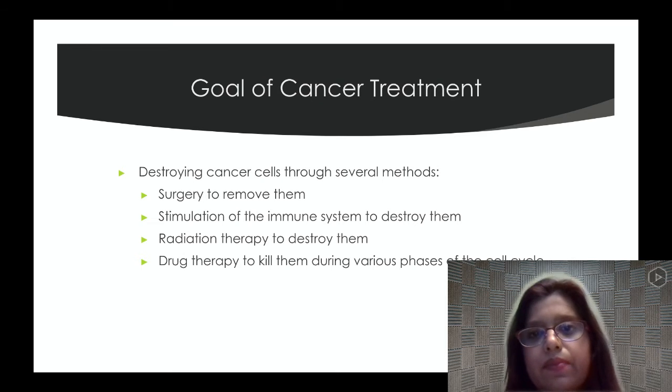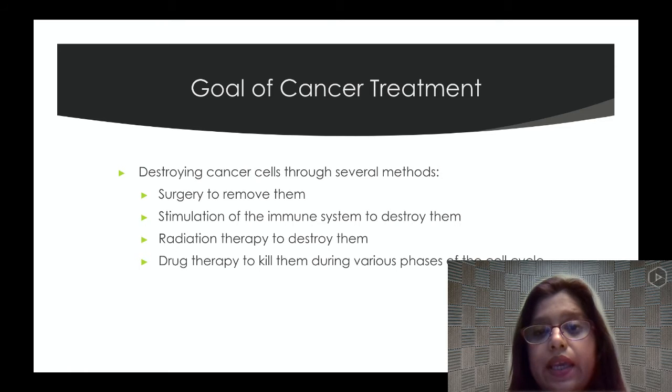So that's metastasis. Now, how would we treat cancer if someone has cancer? There are several methods of destroying cancer cells. Surgery to remove them. Either we can cut it off with a knife, done deal, right? These are surgical interventions. Let's say if there was a kidney tumor and the doctor takes the patient for surgery, takes that kidney or that cancerous portion out, and that way we remove it.